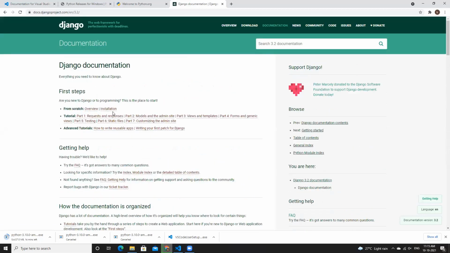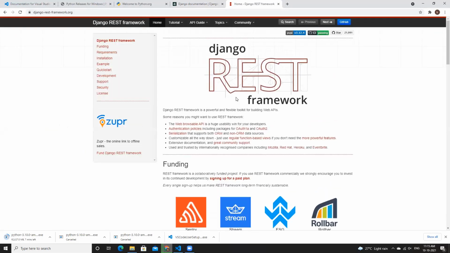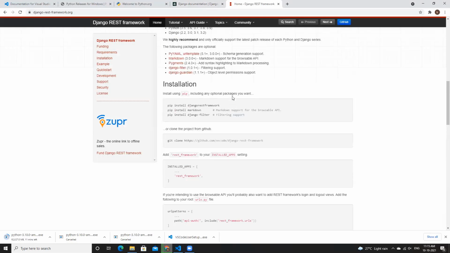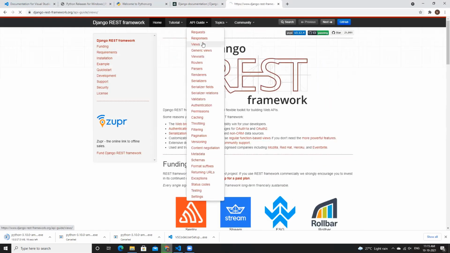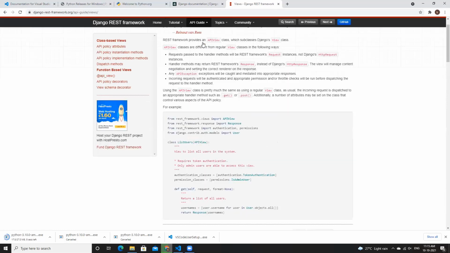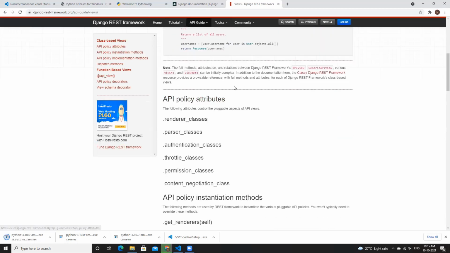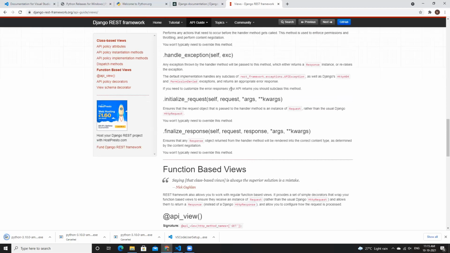The documentation is a kind of bible for developers. Whenever you need something, you directly jump into the documentation and read. For example, I'll show you one thing while working with the DRF part, the Django REST framework, which we will be learning in the upcoming videos. This is the documentation for Django REST framework. There are various issues which we face. For example, sometimes we face issues with the views. So we always jump over here. We first check out our issue and the related things.